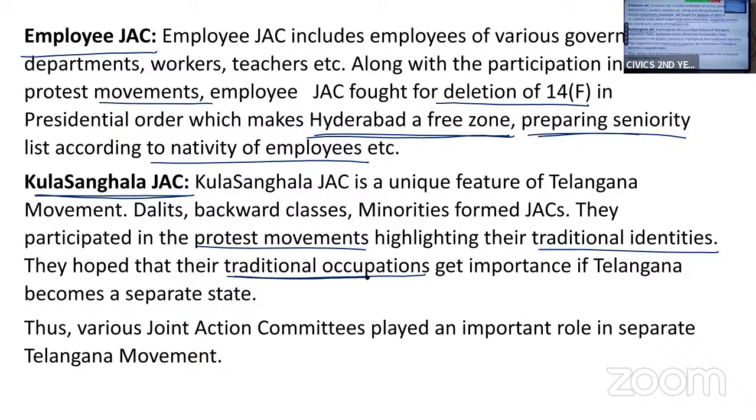So these were some of the various joint action committees which played an important role in the separate Telangana movement: political JAC, student JAC, employee JAC, and Kula Sanghala JAC. Sometimes you will get a question for 2 marks, political JAC or student JAC; you can write the same. I hope I'm clear with these questions.